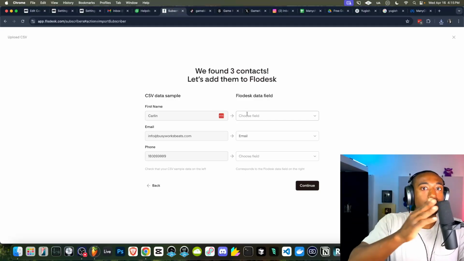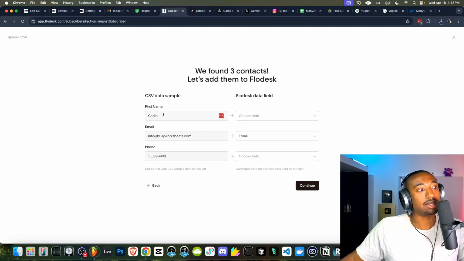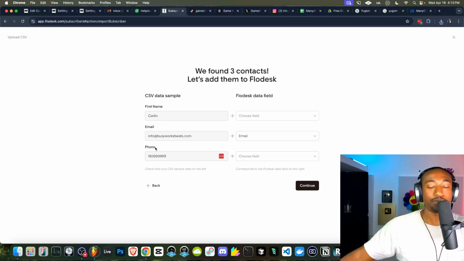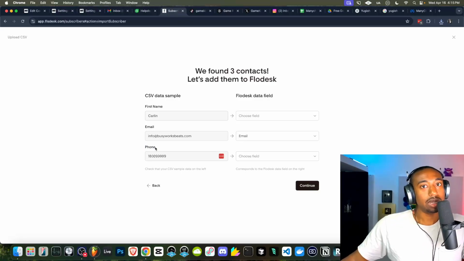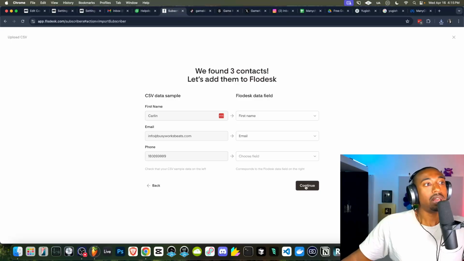Now here it says we need to do the same thing we did with ManyChat. It sees this on the Google Sheet, the first name column, it sees the email column, it sees the phone column, and it needs to know what to do with this information. So we're going to map this, it's called. So for the first name, we want that to be in the first name metadata. Luckily with Flowdesk, they don't have a gazillion things to choose from. It's pretty simple. So the first name, you choose first name. For the email column, you're going to select email. And for the phone here, they don't have a phone data point, which I don't know why, but we're just going to click continue. But you guys still have that raw CSV file in Google in the chance that you ever want to build up your text list with a different company.